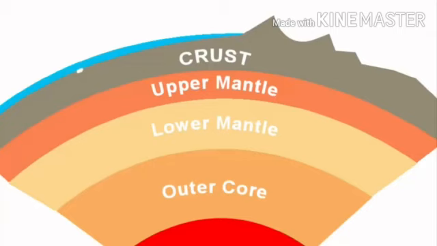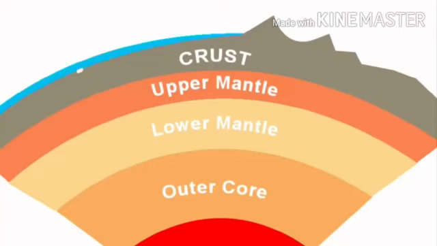At the depth of around 100 to 410 km, the mantle is partially molten and is known as the asthenosphere. So students, where is asthenosphere found? Yes, asthenosphere is found in the upper mantle. As the pressure increases towards the interior of the earth, the density also increases. The temperature varies between about 1000 degrees Celsius to around 3700 degrees Celsius.